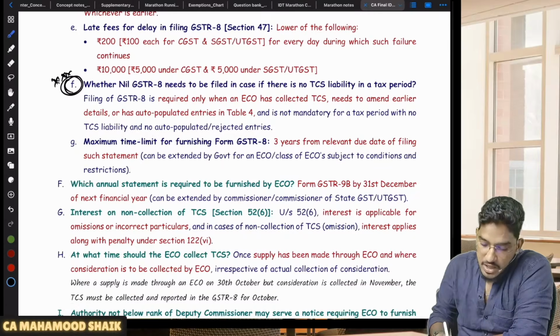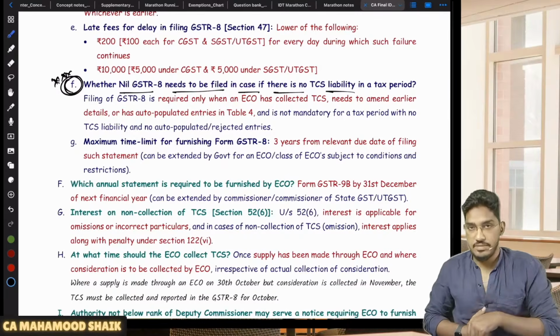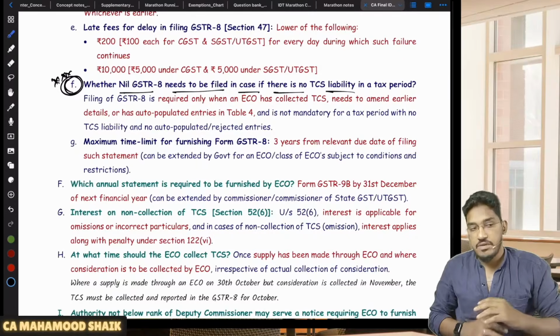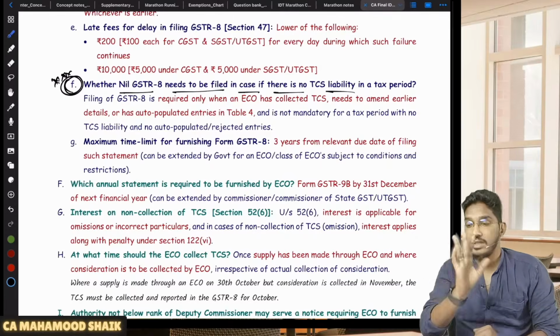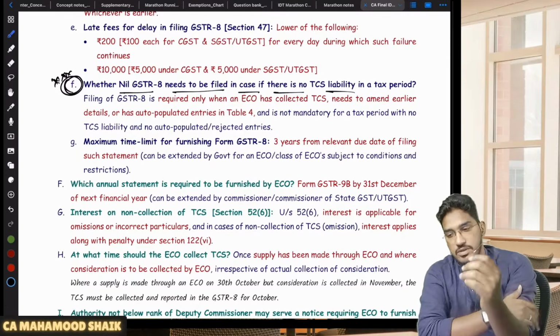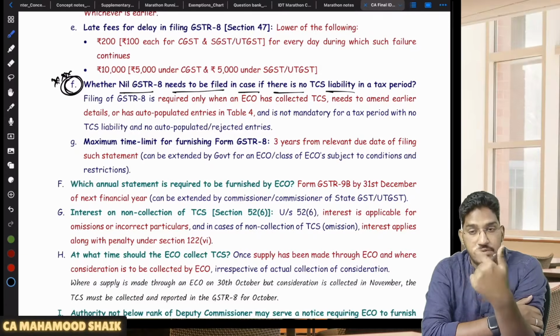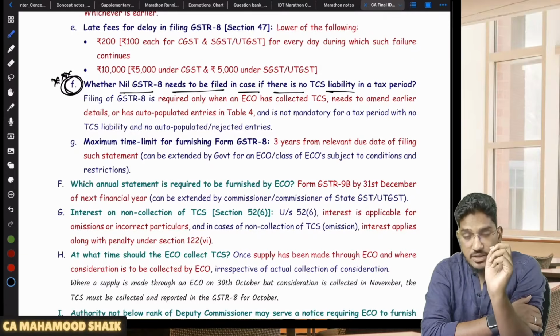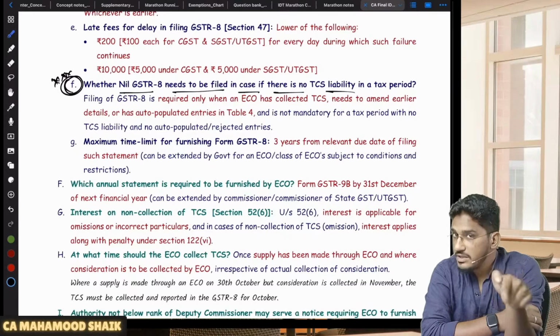Next point, sir, what is it? Whether nil GSTR 8 needs to be filed in case there is no TCS liability in a tax period. See, generally in GST returns we have one concept: you are required to file returns even if you did not make any supplies or have any transactions to report, called a nil return. If you take GSTR 1, you declare all your outward supplies and credit notes; even if you don't have any outward supply, you are liable to file nil GSTR 1. Same thing with GSTR 3B. If you are a registered person, even if you don't have any outward supply, any liability to discharge, or ITC to claim, you are required to file nil GSTR 3B.